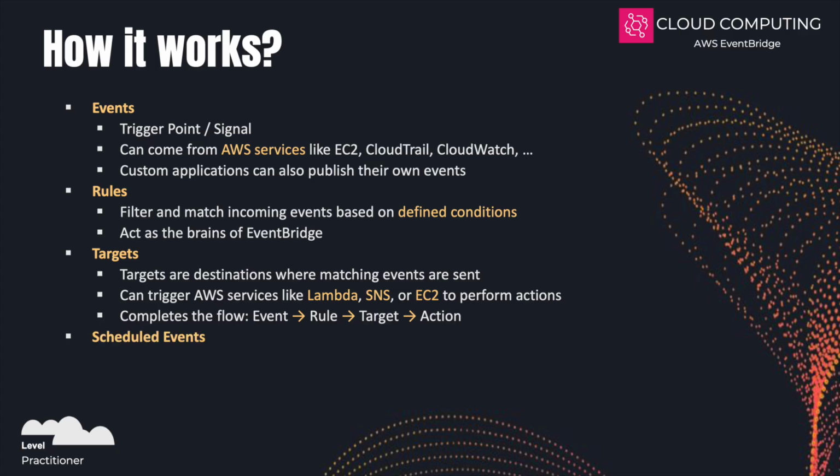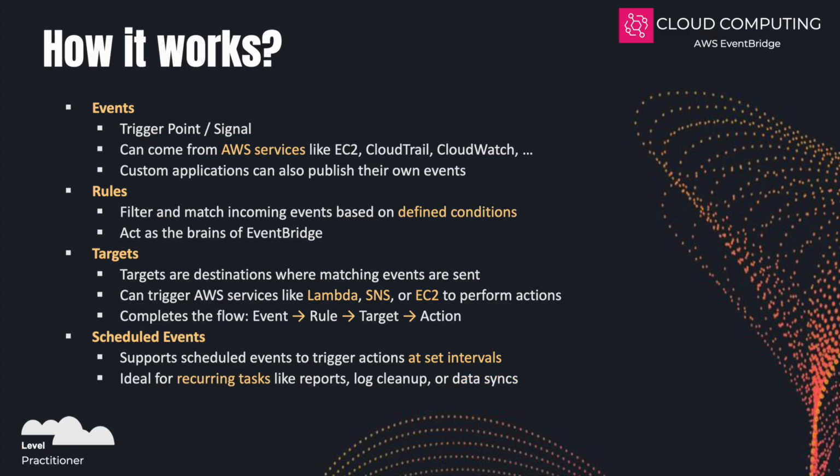Finally, EventBridge isn't only about reacting to unexpected changes. It can also be proactive with schedule events. You can tell it to trigger something at exact intervals, whether that's every few minutes, once a day, or on a particular day each month. This is useful for repetitive tasks like generating reports, cleaning up logs, or syncing data.